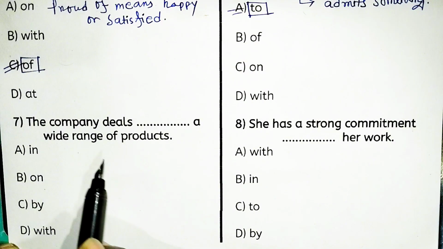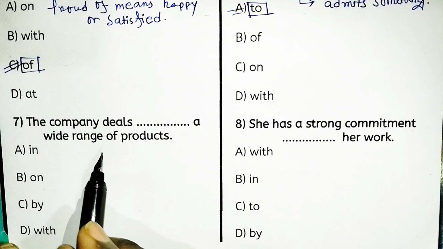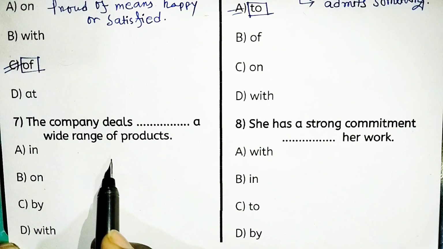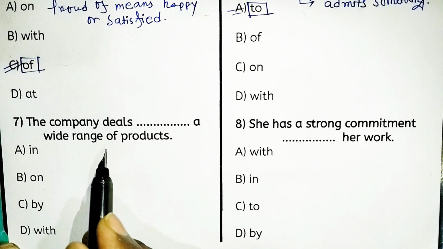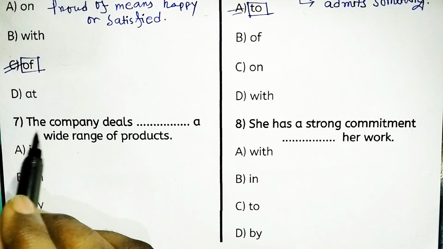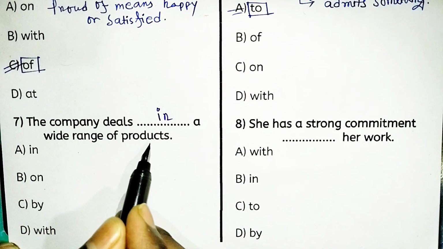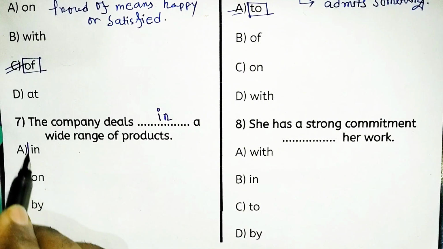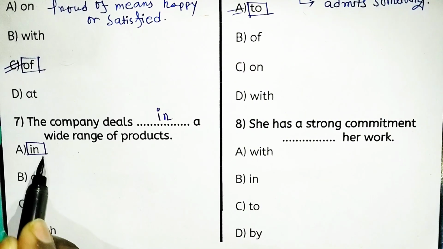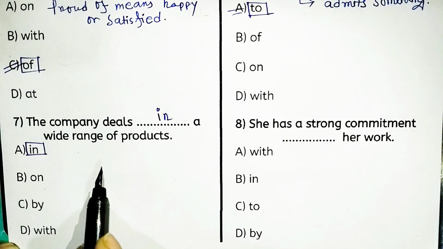But if we talk about products or business matters, then we have to use in. So the company deals in a wide range of products. That's why option A, that is in, is the right fixed preposition.